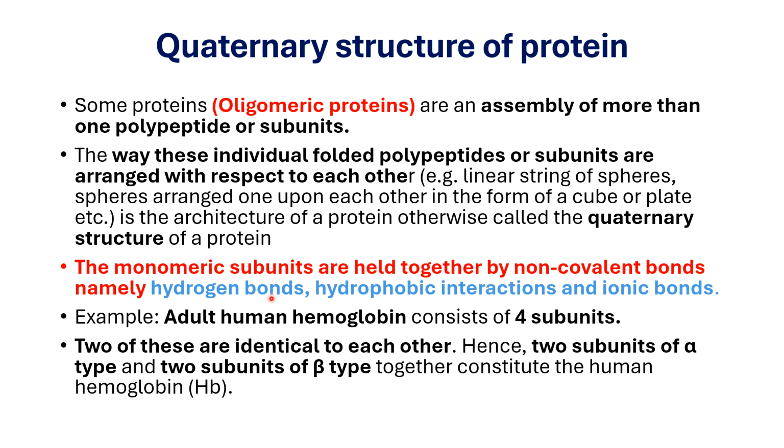One example of quaternary structure is adult hemoglobin. Now this contains 4 subunits. 2 of the units are identical to each other. So adult hemoglobin has 2 alpha subunits and 2 beta subunits. In total there will be 4 subunits. So look, this is your adult hemoglobin. It will have 2 alpha and 2 beta, and it will possess your 4-degree structure or quaternary structure. Very important example.